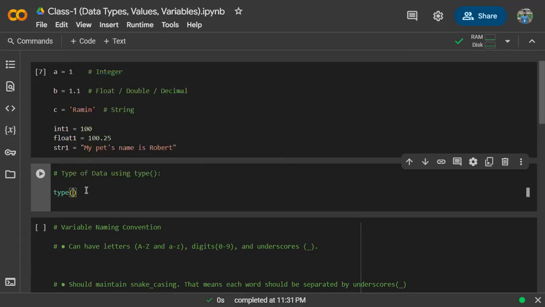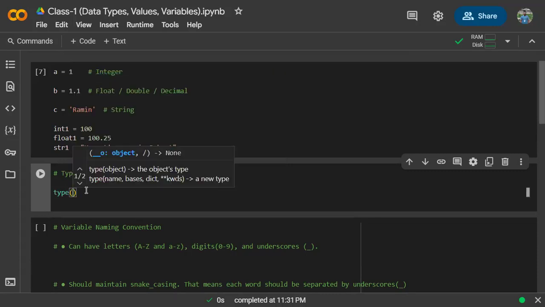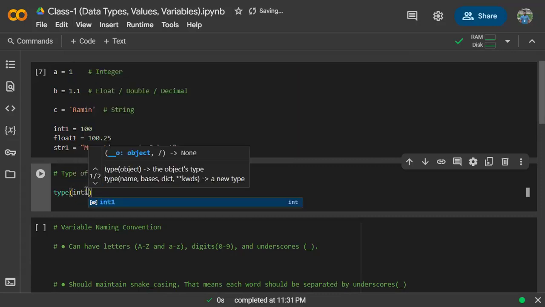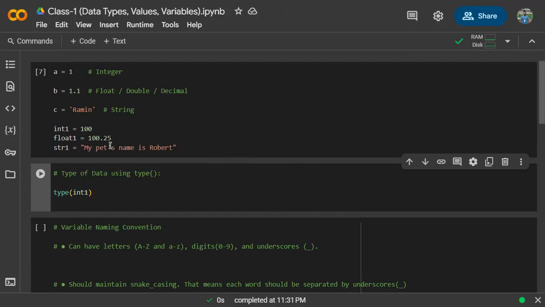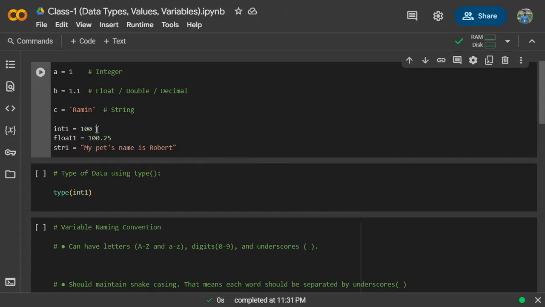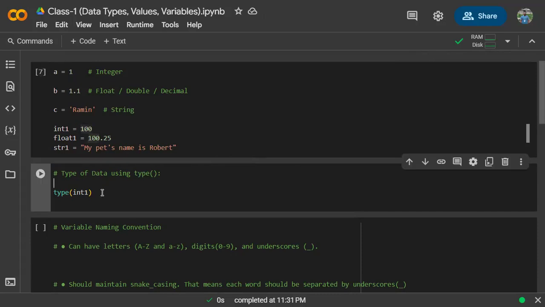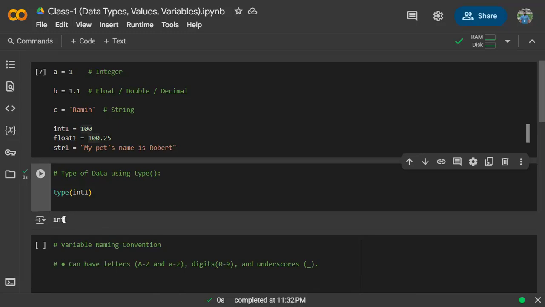If you just write type and pass any variable inside it, which data type you want to see, let's say I am passing int1. So what was the data type of int1? Integer. So if I run this code, let's see what it returns. It has returned int. That means the type of data preserved in the int1 variable is integer.